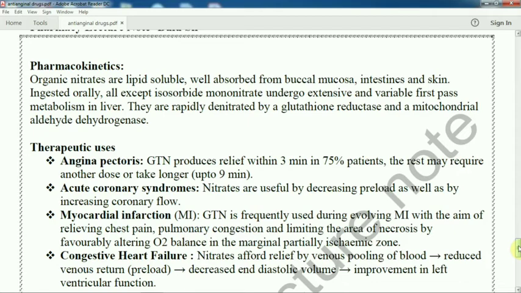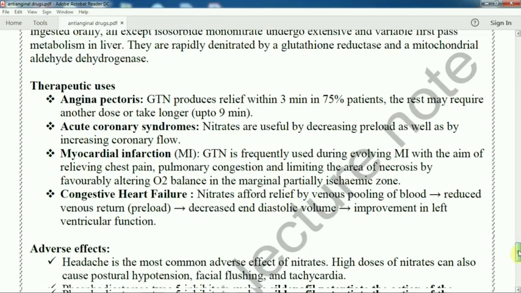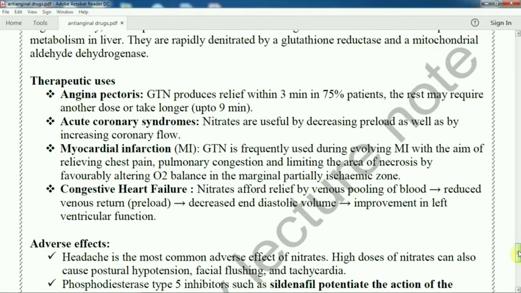Now we come to the therapeutic uses. It is mainly used in angina pectoris. Glyceryl trinitrate produces relief within 3 minutes when used by the buccal route in 75% of cases. The rest may require another dose and take longer, up to 9 minutes. It is also used in acute coronary syndrome. Nitrates are useful by decreasing preload as well as by increasing coronary blood flow. So it can be used in acute coronary syndromes or myocardial infarction.